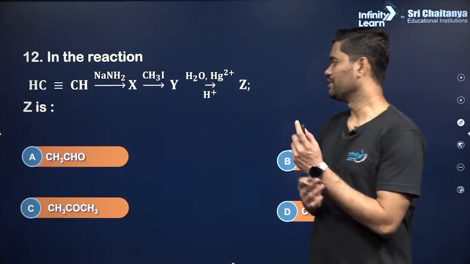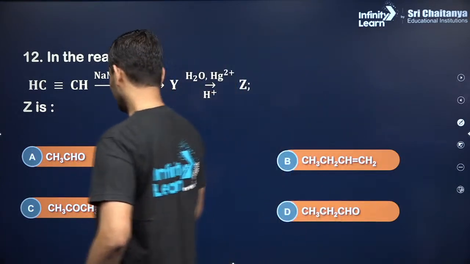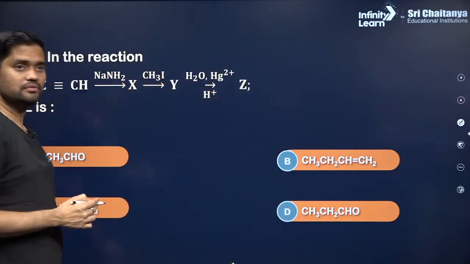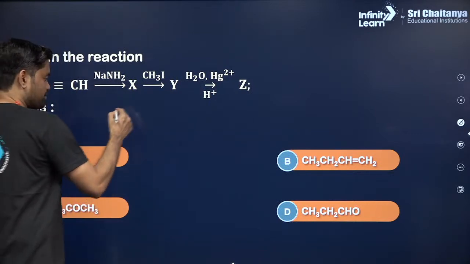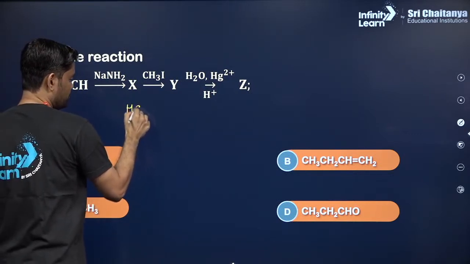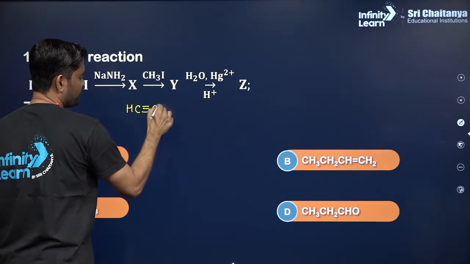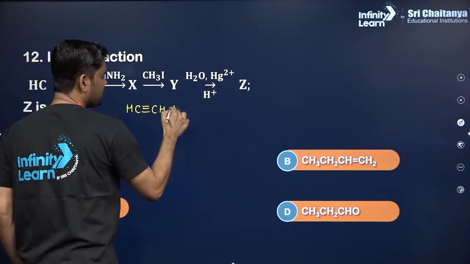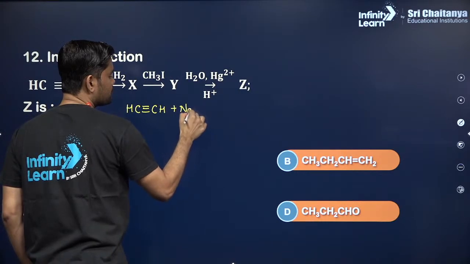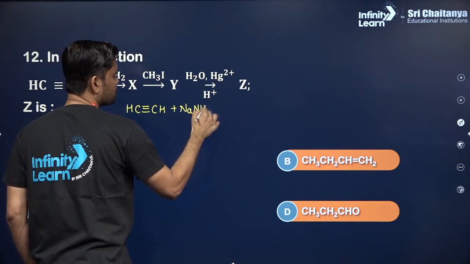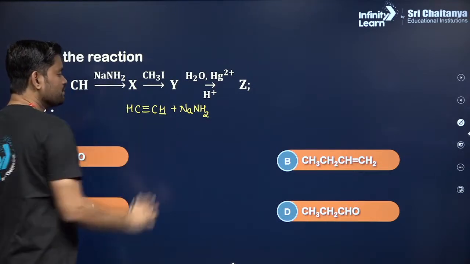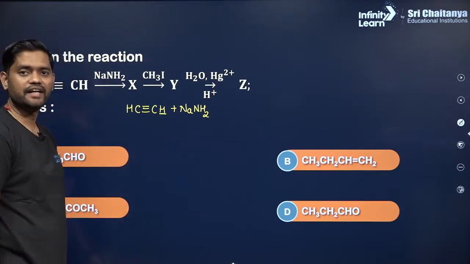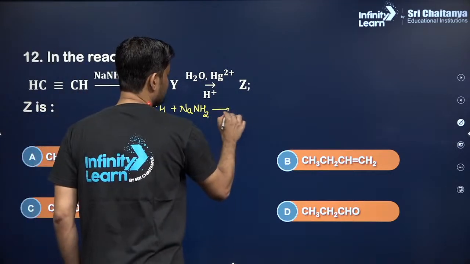Next, question number 12. This is acetylene. Acetylene when treated with NaNH2. So let us do this reaction. Acetylene when treated with a base. Okay, this is an acidic hydrogen over here. It will remove that acidic hydrogen.